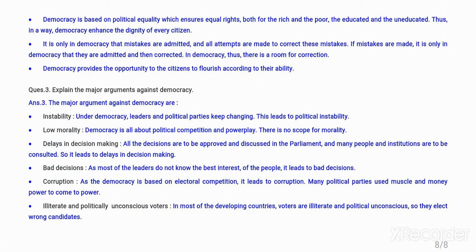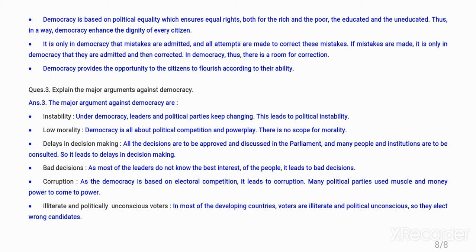Democracy is based on political equality, which ensures equal rights both for the rich and the poor, the educated and the uneducated. Thus, in a way, democracy enhances the dignity of every citizen also. It is also in democracy that mistakes are admitted and all attempts are made to correct these mistakes. If mistakes are made, it is only in democracy that they are admitted and then corrected. In democracy, there is room for correction. Democracy provides the opportunity to the citizens to flourish according to their ability.